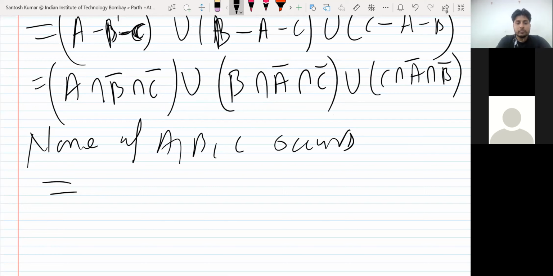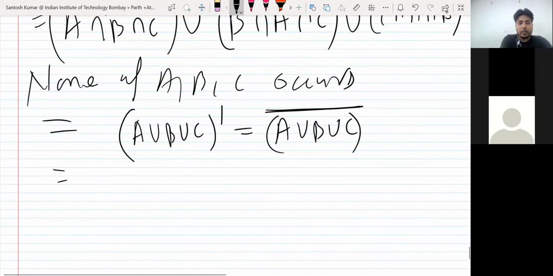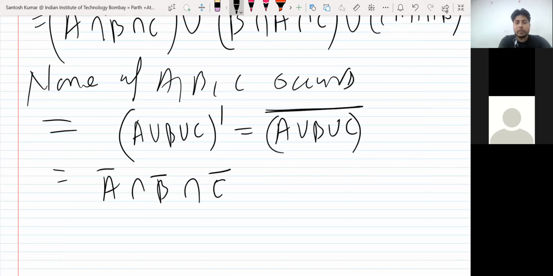A union B union C dash. Yes, that will work. A union B union C complement, or you can write A union B union C whole dash, and that is the same as A complement intersection B complement intersection C complement. Means A will not work and B will not work and C will not work. Means none of them will work.